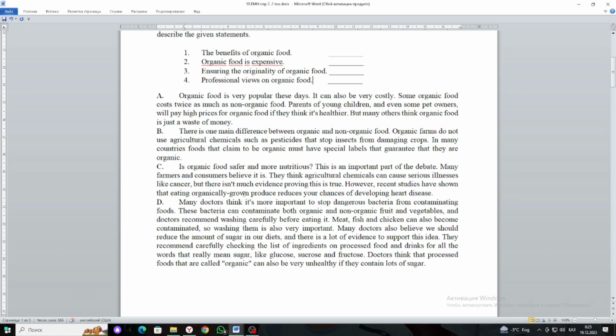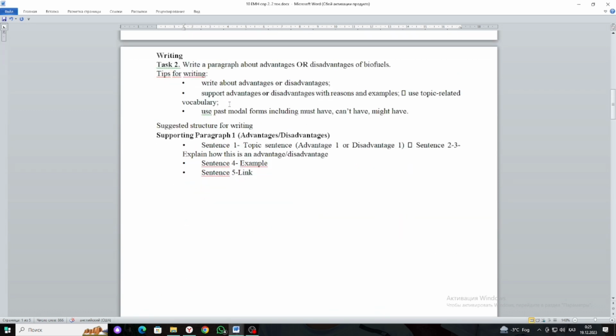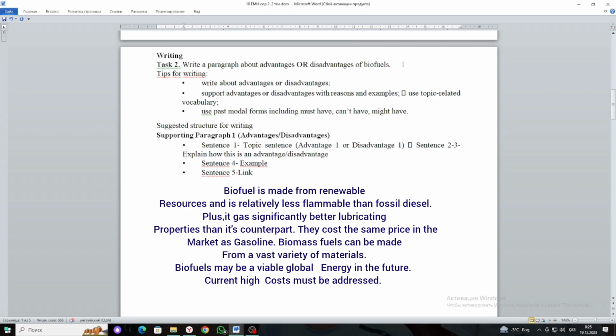So we have finished the first task. The second task, writing. Write a paragraph about advantages or disadvantages of biofuels.